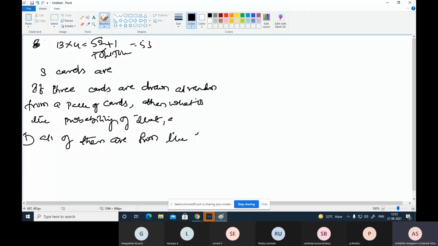Every suit contains 13 cards. First problem is all of them from the same suit.